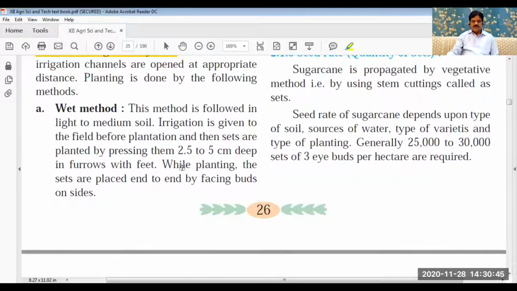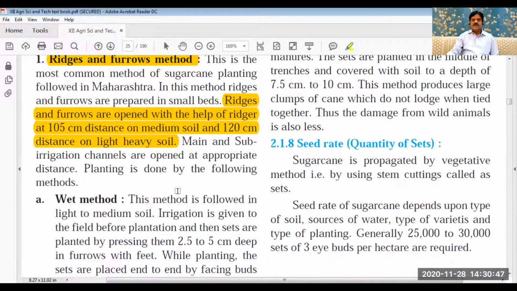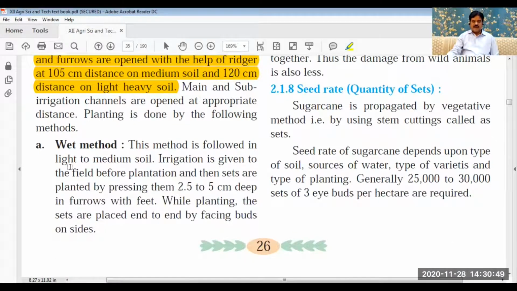Now in this ridges and furrows method, there are again other methods.